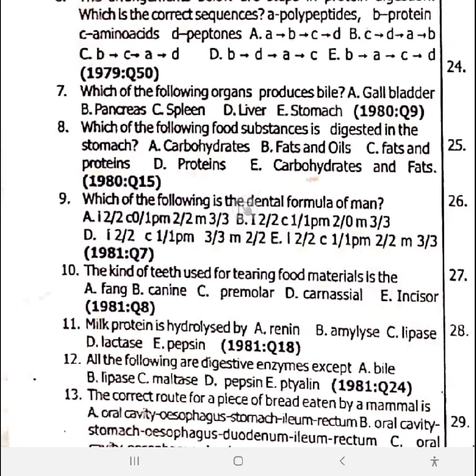2 incisors first. 2 incisors, 1 canine, 2 premolars, and 3 molars equals 32. That's the dental formula of man. Next, dental formula of rabbit. They used to ask this one.